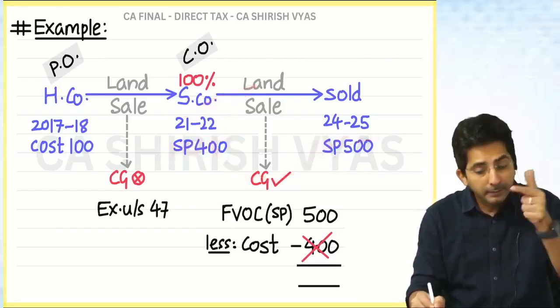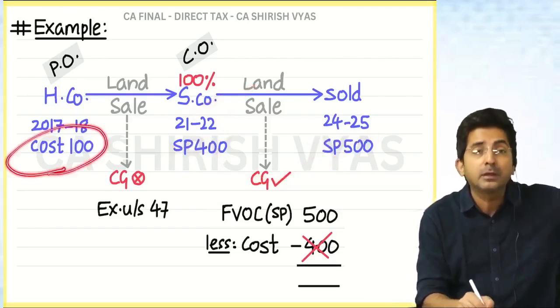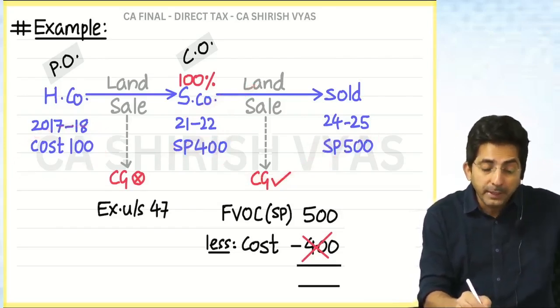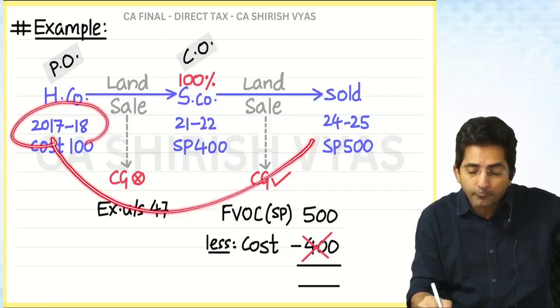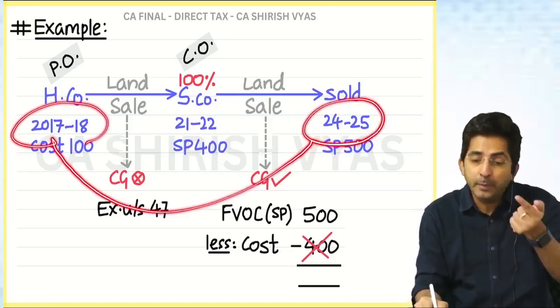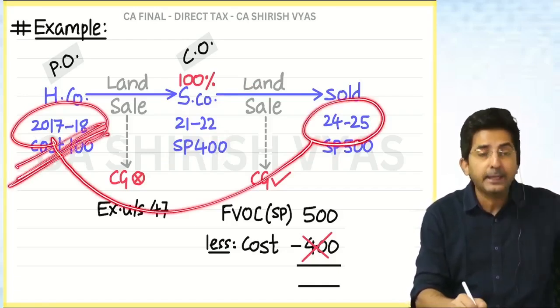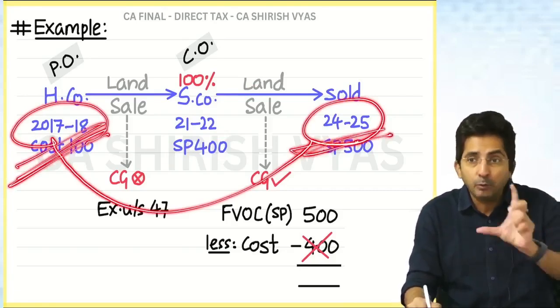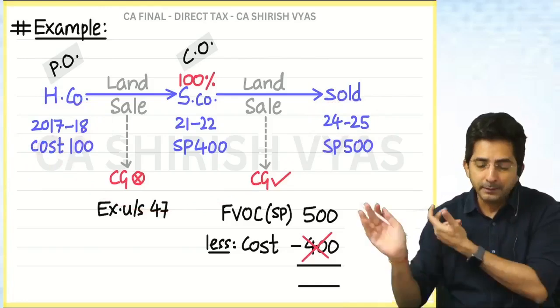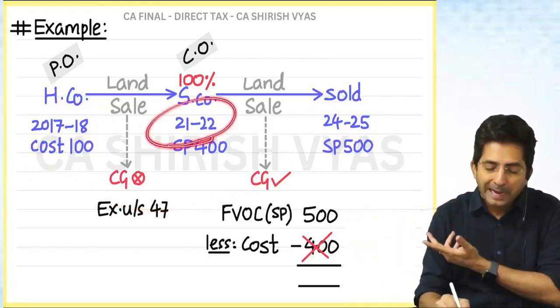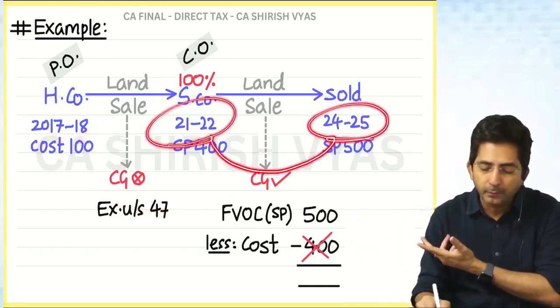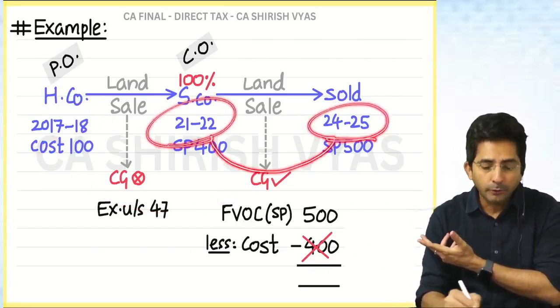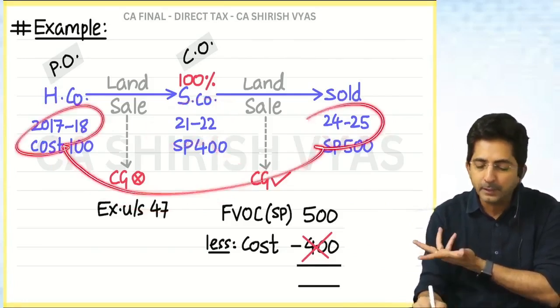But no, since the cost is taken from the previous owner, the period will also start from the previous owner. Since you have to measure from 17-18 to 24-25. See, I am discussing how to decide short long. In my example, whether you calculate from 21-22 or from 17-18 doesn't make any difference.